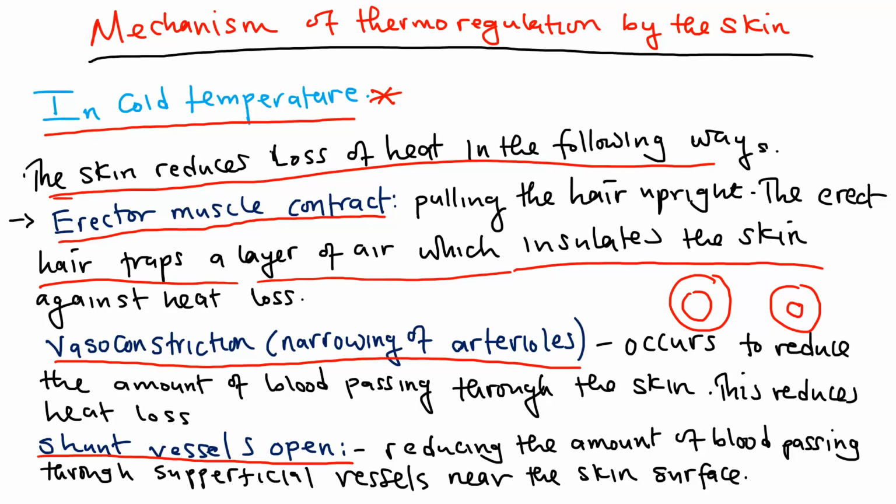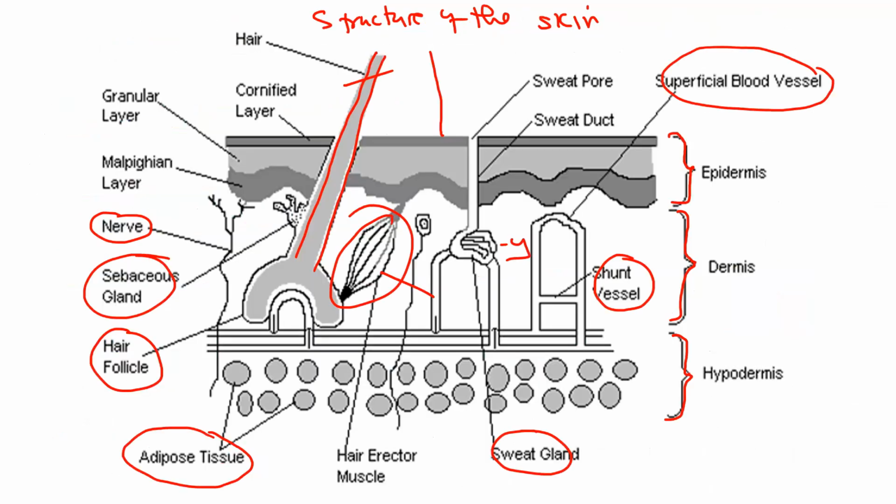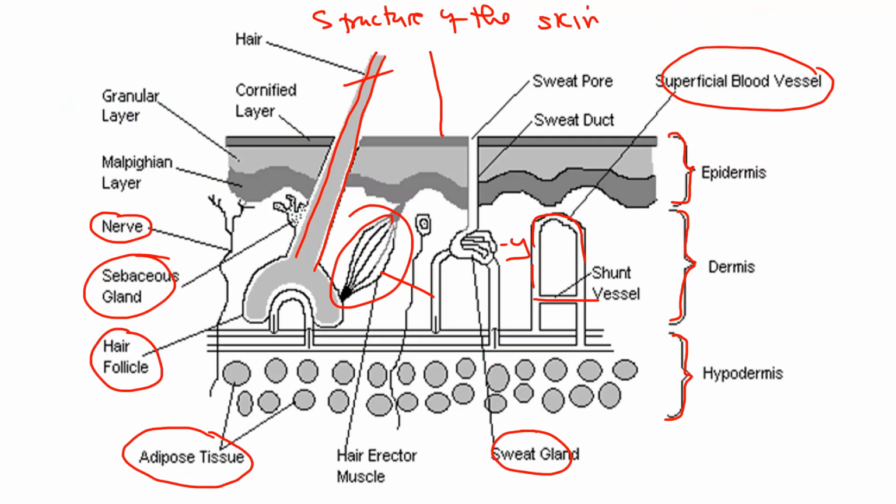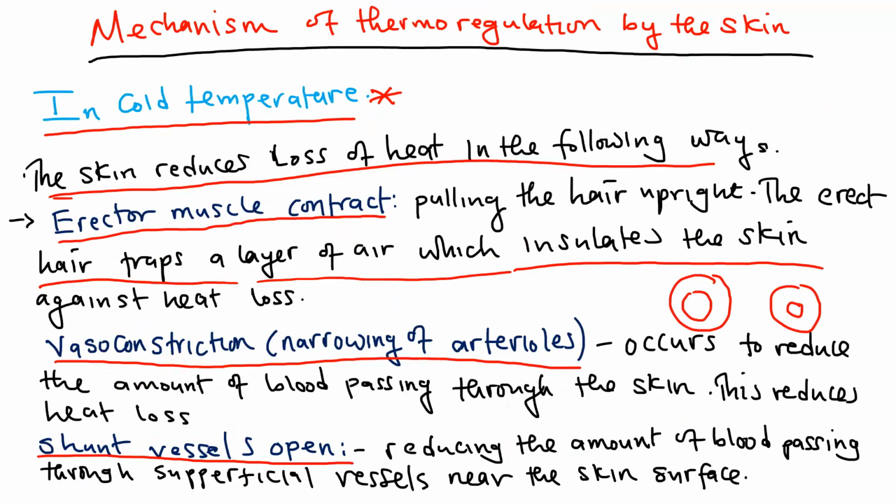Then shunt vessels. When you talk of the shunt vessels, we are looking at this. We have the superficial vessels on top there, then we have the shunt vessels. The shunt vessels open so that blood cannot go beyond here and pass through the superficial vessel, so it just passes beneath the skin. So the shunt vessels open to reduce the amount of blood passing through the superficial vessel near the skin.